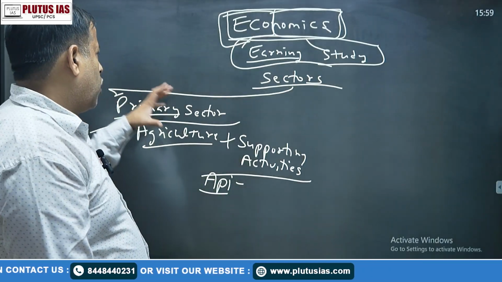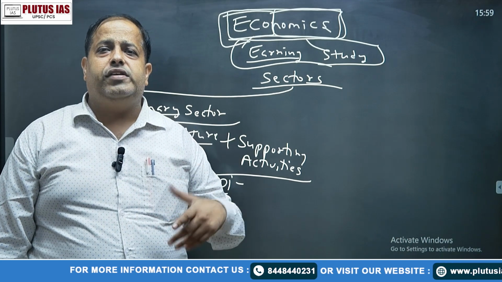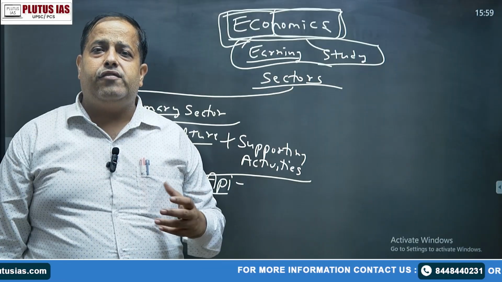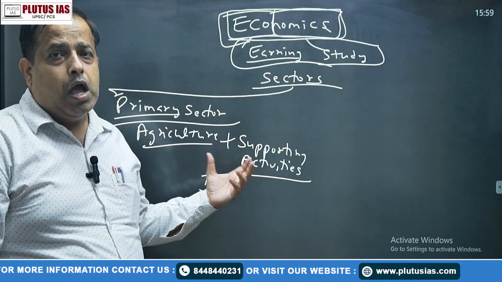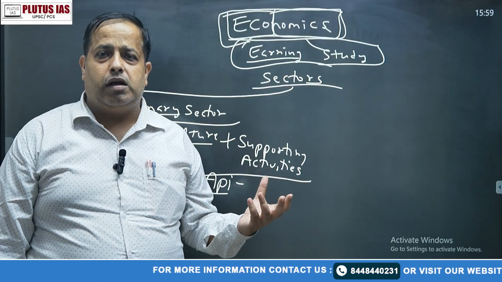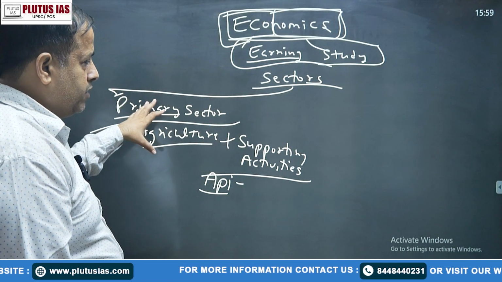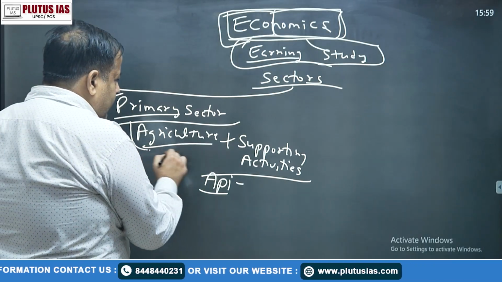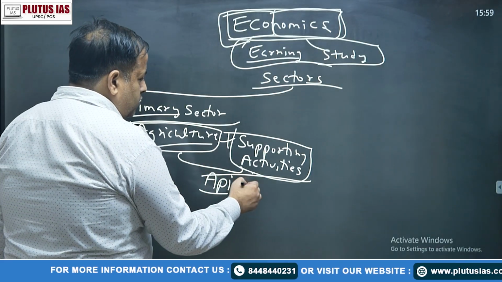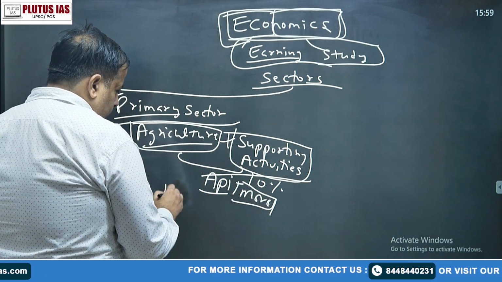Okay, so if we talk about agriculture in India, we have Mehergarh, from where we got the first evidence of agriculture. We have Adamgarh and Bagor in Rajasthan, where we got the first evidence of animal husbandry, and we have Mehergarh also, where we got the evidence of farming. Okay, so these kinds of things arrived in the primary sector. So, beta, if we do agriculture plus sporting activities, and their share in our earning is more than 10%, that we call mixed farming.